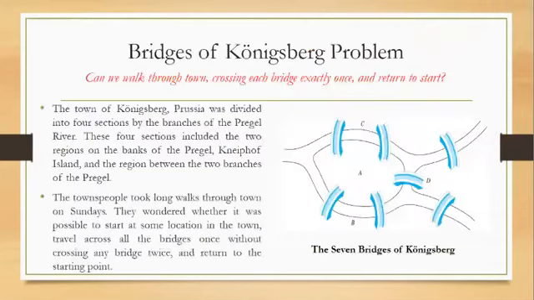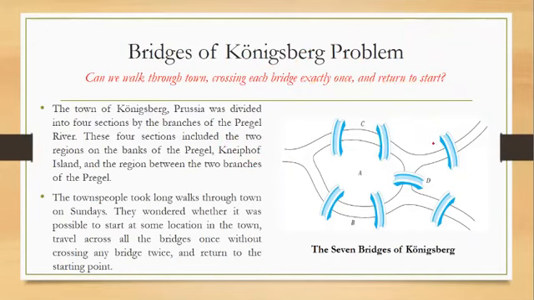Okay, so now before seeing the detailed definitions of both of these terms, we will see the puzzle that I was talking about. So this is the bridges of Königsberg problem. The question is, can we walk through town crossing each bridge exactly once and return to start?